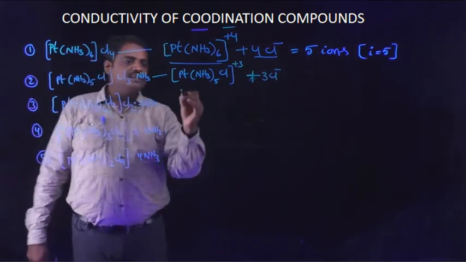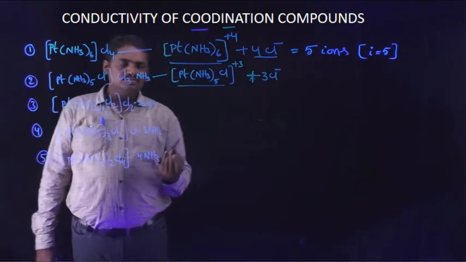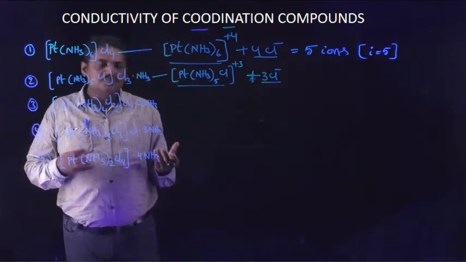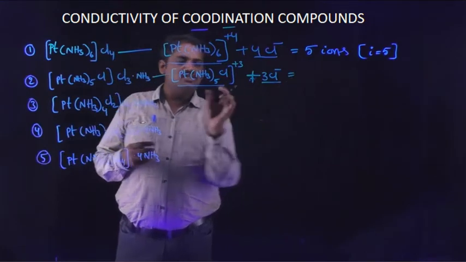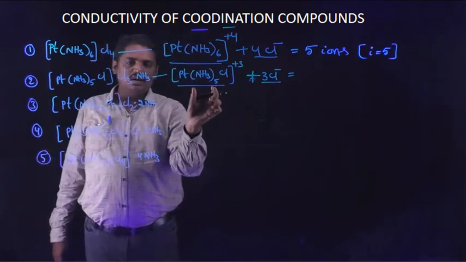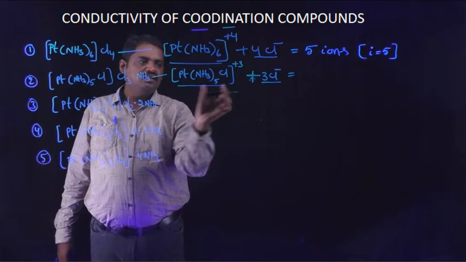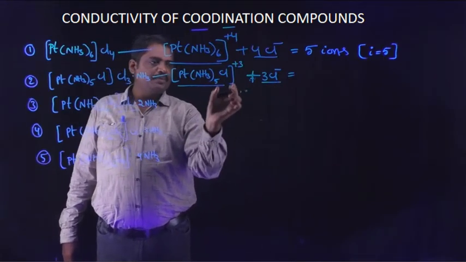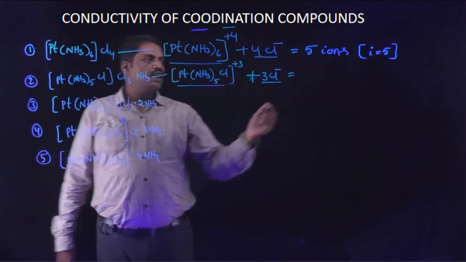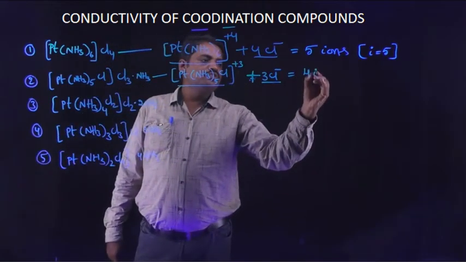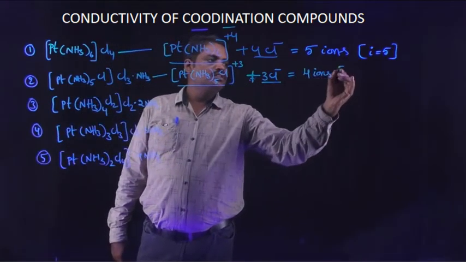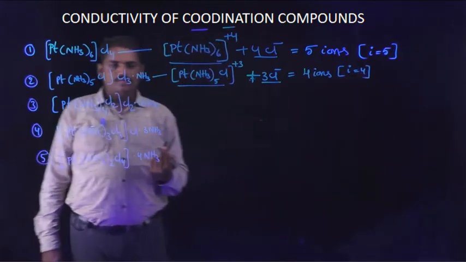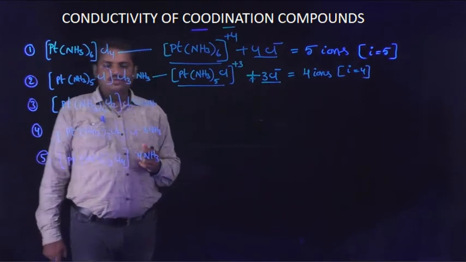So totally this is 1 ion and 3 chloride ions. Totally 1 plus 3, 4 ions are decomposed. Then the i value is equal to 4.